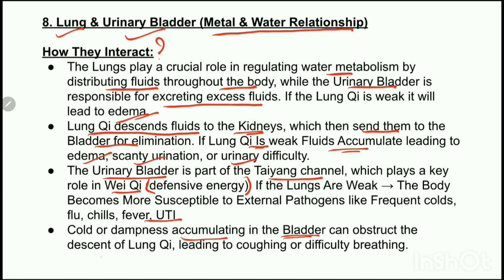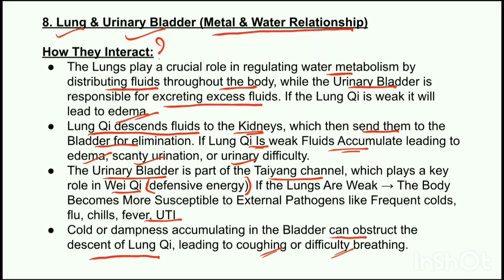The other connection is when there is accumulation of cold or dampness in the bladder, it can obstruct the descent of lung chi. It will obstruct the lung chi from descending, which will lead to coughing or maybe difficulty in breathing. Why? Because lung chi helps to regulate the water metabolism by sending the fluids downward. So if it is weak, the fluids fail to move properly, which will cause urinary retention or swelling. Specifically, swelling in the legs will be seen.